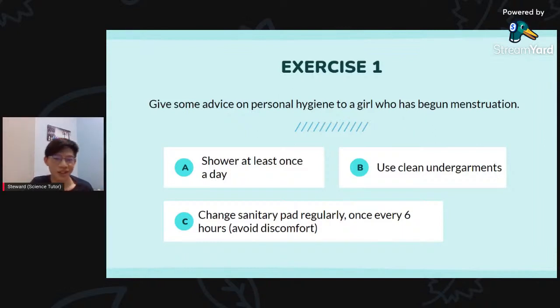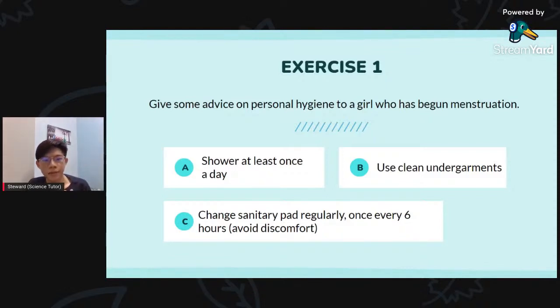So now let's look at our questions. For the first question, we have exercise 1. Give some advice on personal hygiene to a girl who has begun menstruation. That means when this girl has her menstruation, what are the precautions? What are the steps? What hygiene materials should she focus on?